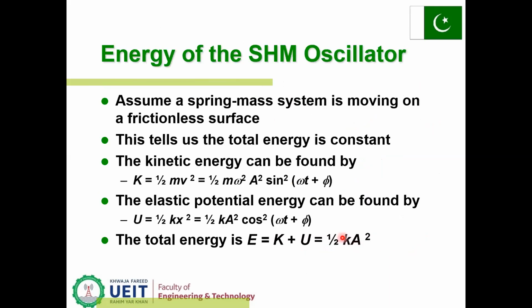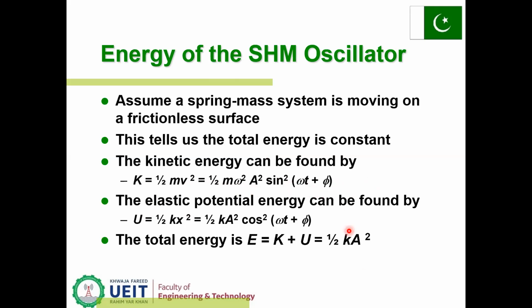Energy of simple harmonic motion, or the simple harmonic oscillator. Assume a spring-mass system is moving on a frictionless surface. This tells us the total energy is constant. The kinetic energy can be found: K is equal to half m v squared, which is half m omega squared A squared sin squared of omega t plus phi.